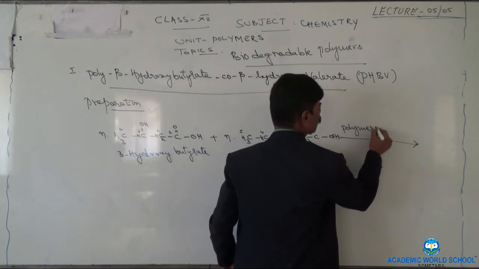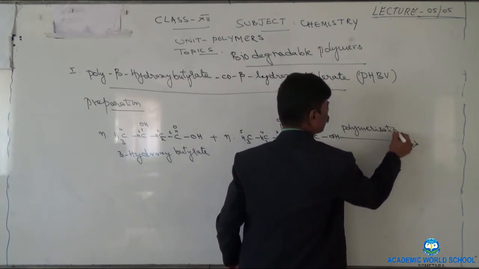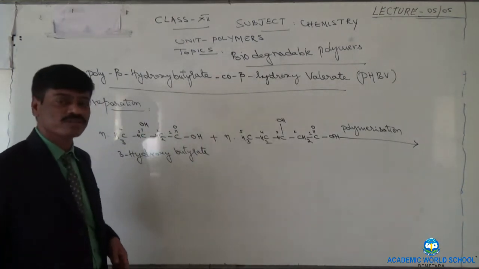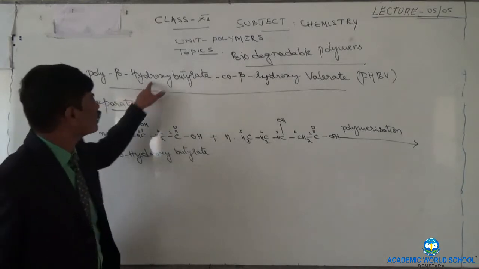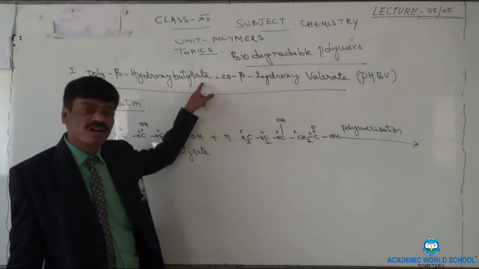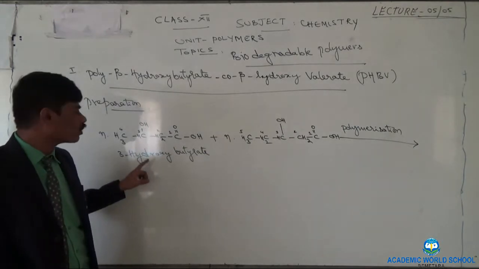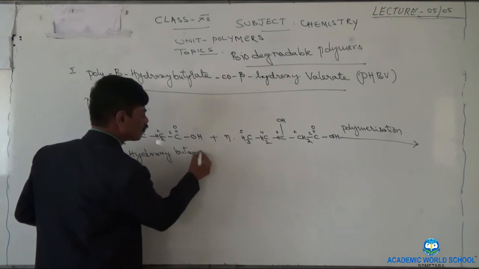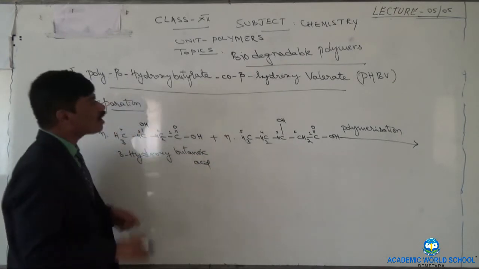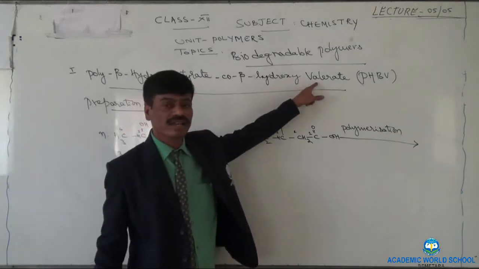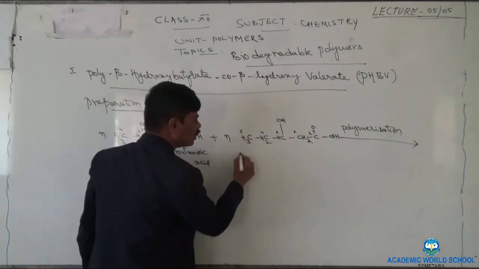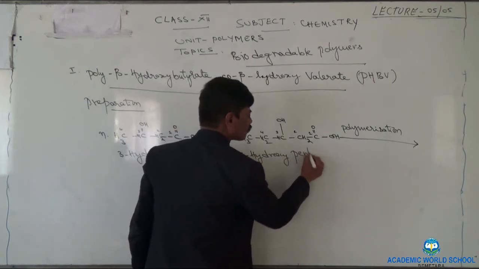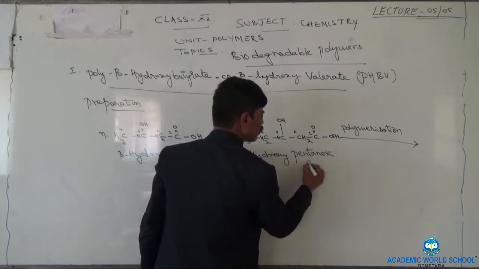I told you the tricks how to recall and remember the monomers names. The polymer itself is informative. It gives the information of the monomers. Hydroxybutyrate, first part. So first monomer should be 3-hydroxybutanoic acid. And second part of this polymer is hydroxyvaleric. So the second monomer should be 3-hydroxy pentanoic acid.